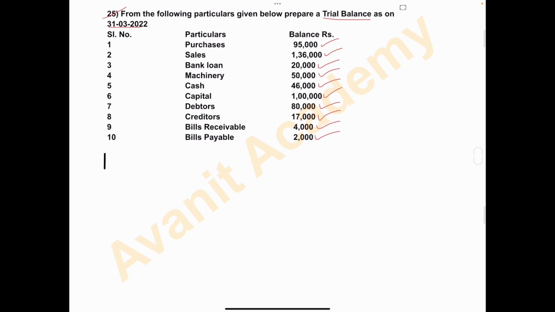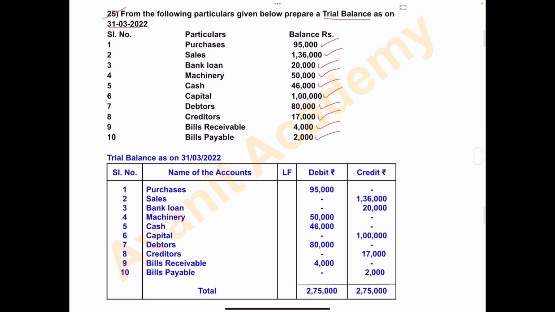Let's start the solution. Write heading trial balance as on 31st March 2022. Columns are serial number, name of the accounts, LF, debit amount, and credit amount. Number 1.